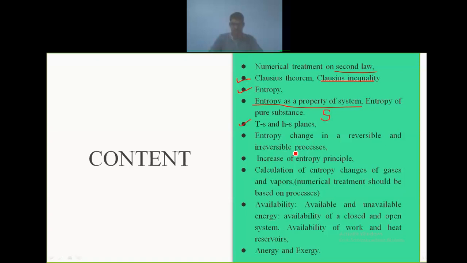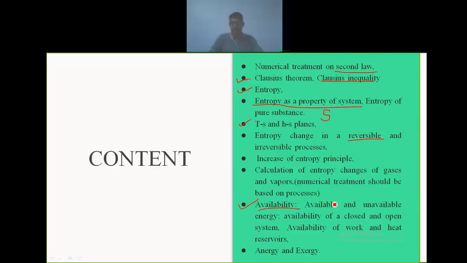After that, we are going to study TS and HS planes, meaning temperature versus entropy, and enthalpy versus entropy. Entropy is denoted by capital S. After that, we are going to see entropy change in reversible and irreversible processes. In a reversible process, entropy remains constant, and in an irreversible process, entropy always increases or is generated.